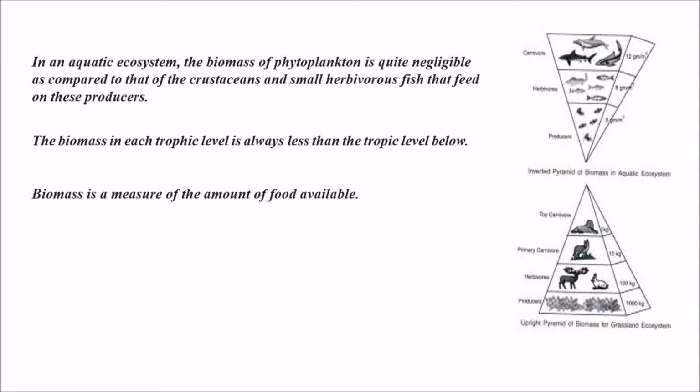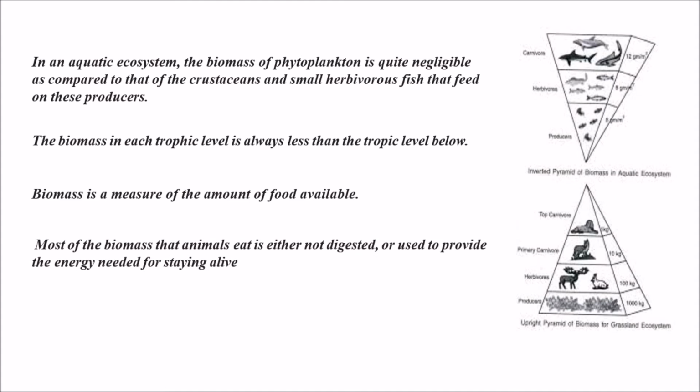Biomass is a measure of the amount of food available. Most of the biomass that animals eat is either not digested or used to provide the energy needed for staying alive. In the aquatic ecosystem, the biomass of phytoplankton is quite negligible as compared to that of the crustaceans and small herbivorous fish that feed on these producers. The biomass in each trophic level is always less than the trophic level below.